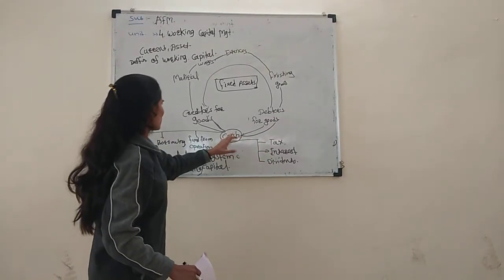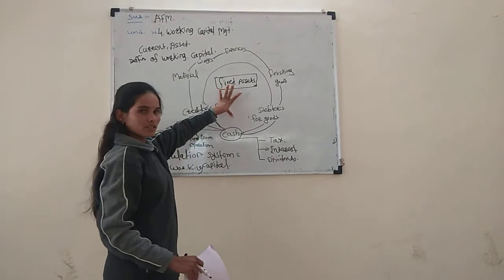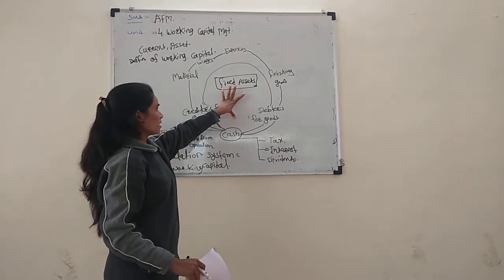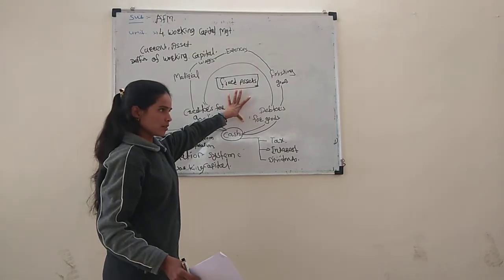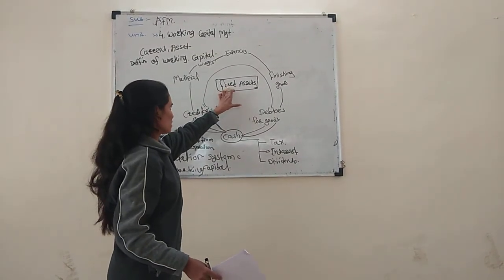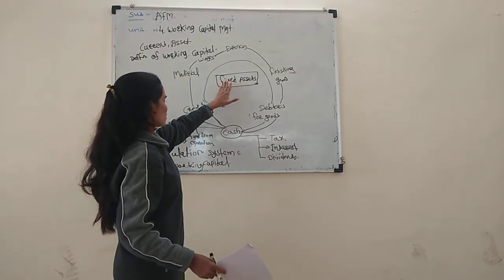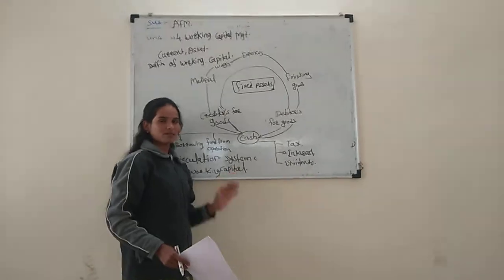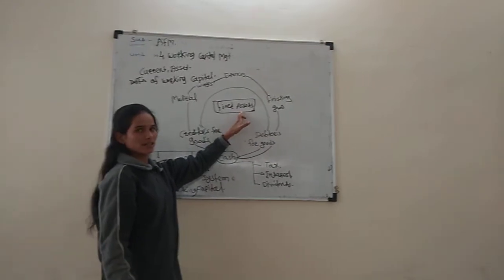The cash first goes into fixed assets, which are available in the organization, institute, or any other department.